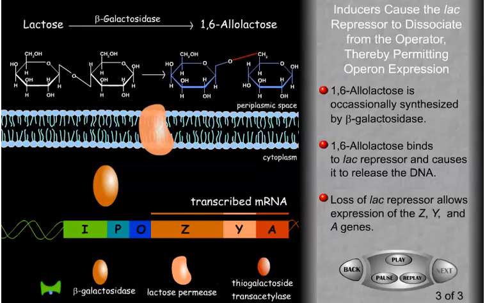Occasionally, beta-galactosidase will synthesize a 1,6-allolactose molecule, thereby preventing the LAC repressor from binding to the operator. However, when the lactose has been used up, 1,6-allolactose is no longer produced, causing the LAC repressor to once again bind to the operator and prevent the expression of the LAC operon.